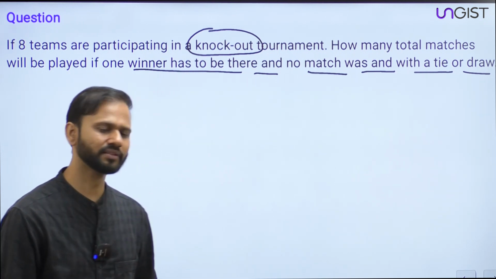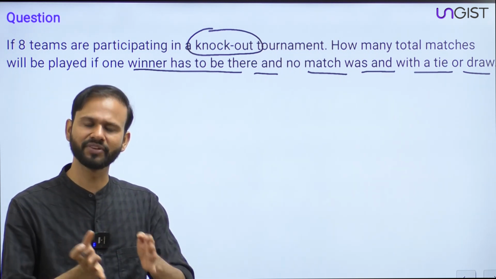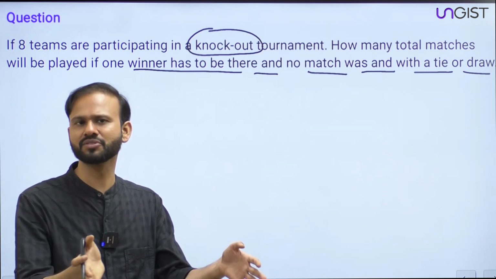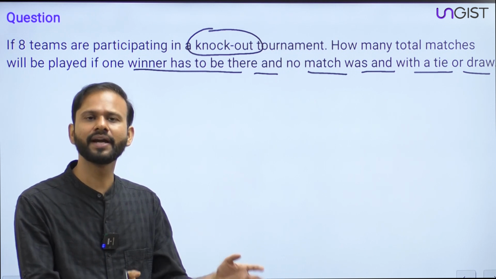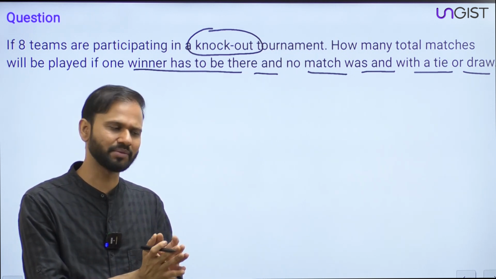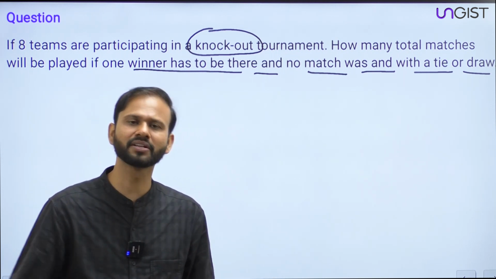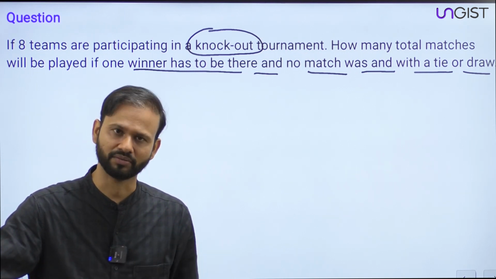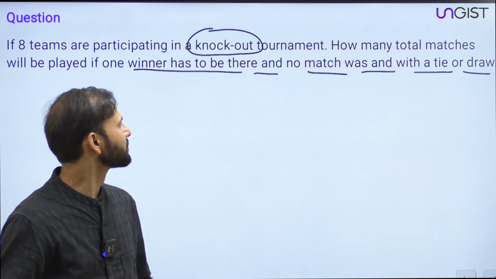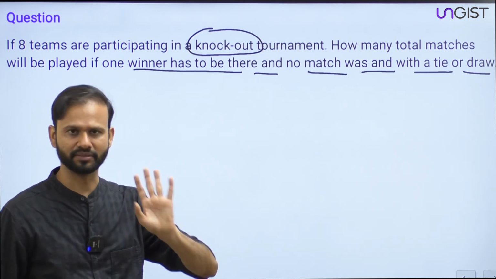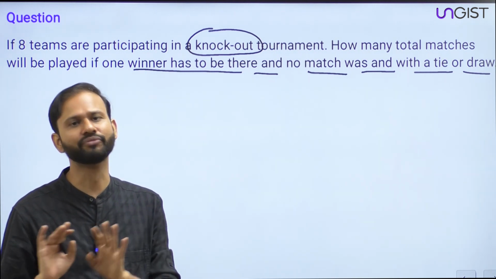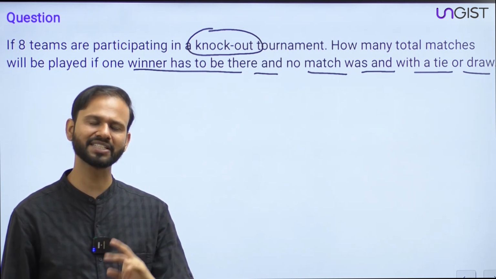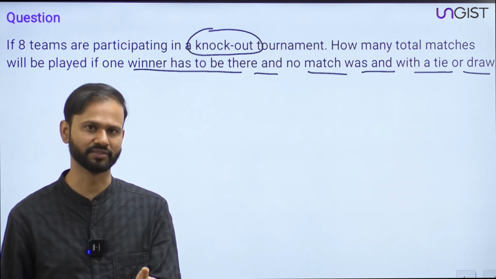Tie means when the scores of both the teams are equal, this is known as a tie, right? And draw means when somehow the match is not complete or there is no result of the match, fine. This condition is known as a draw, right everyone? So tie and draw means there is no winner, fine. But if the match has a result, then there has to be a winner, fine.